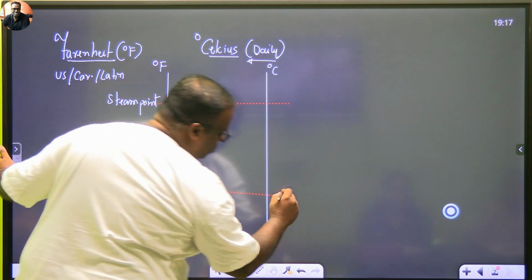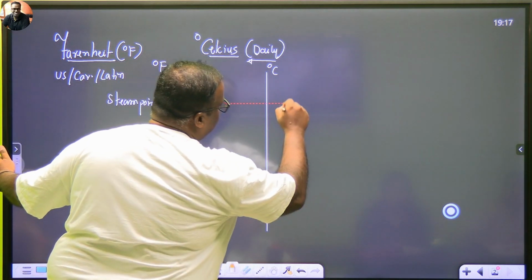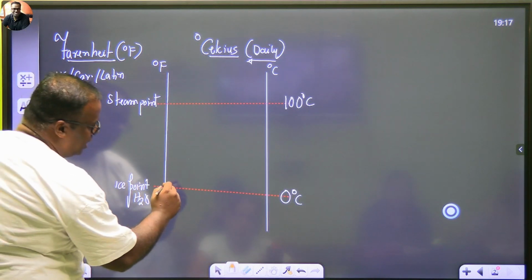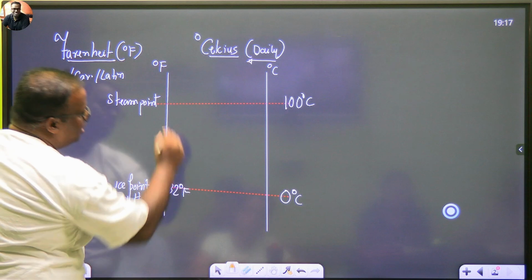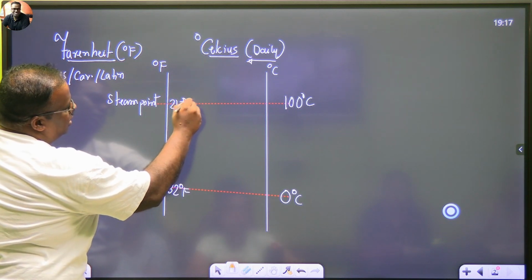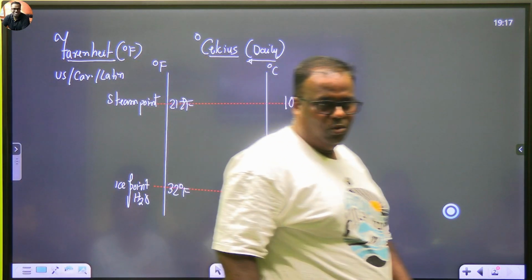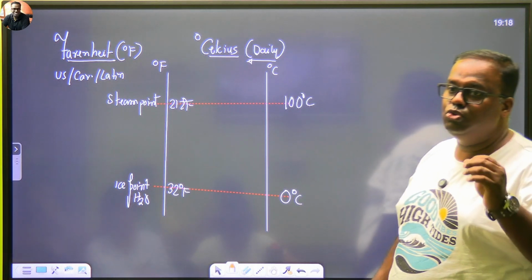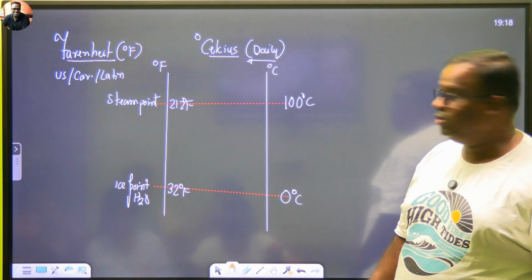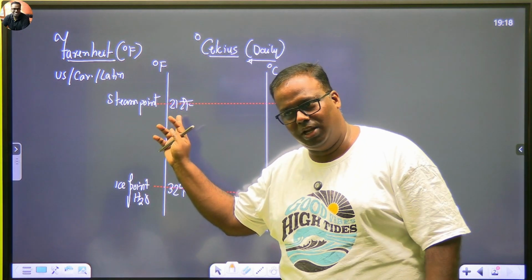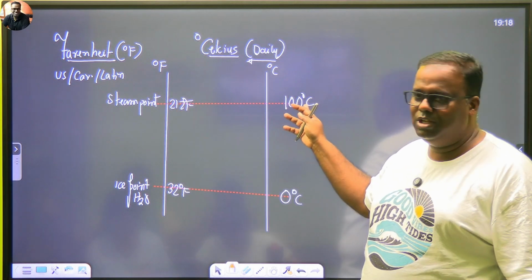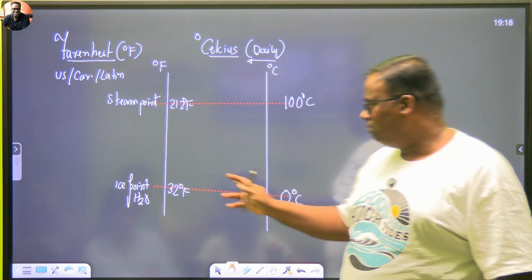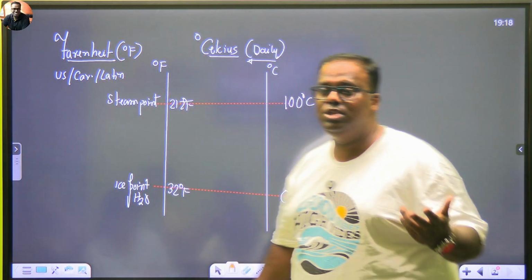Okay, I hope you know this: 0 degrees Celsius and 100 degrees Celsius. Whereas when you come to the Fahrenheit scale, this is 32 degrees Fahrenheit and 212 degrees Fahrenheit. Have you understood? Water boils at 100 degrees Celsius. Water boils at 212 Fahrenheit. For an American, water boils at 212 Fahrenheit. And you, Desi, for you, water boils at 100 degrees Celsius. Water freezes at 0 degrees Celsius. But for an American, water freezes at 32 degrees Fahrenheit.